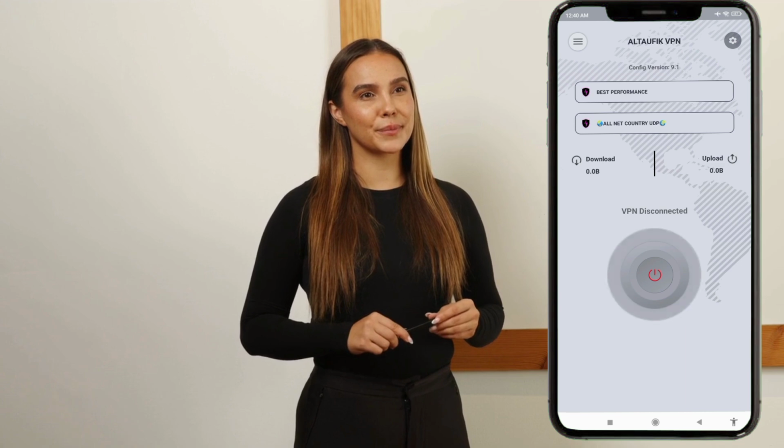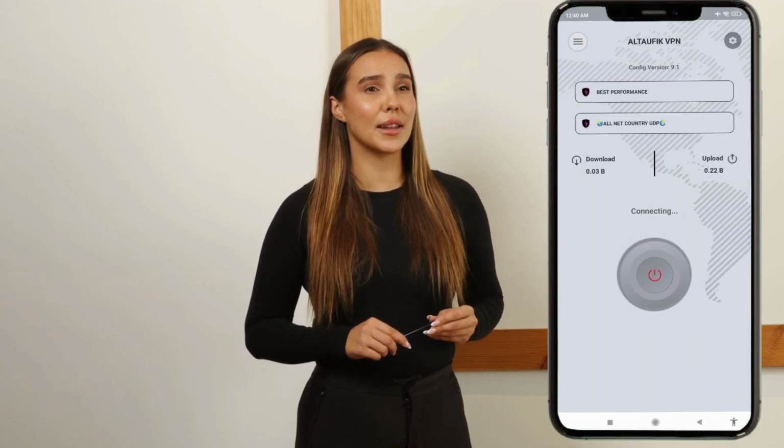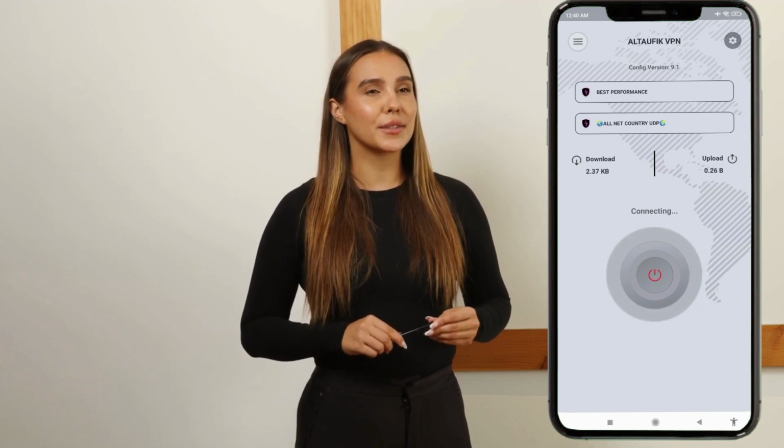Step 5. Once you've selected a server and protocol, go back to the home screen and tap the Start button. Wait a few seconds while the VPN connects.